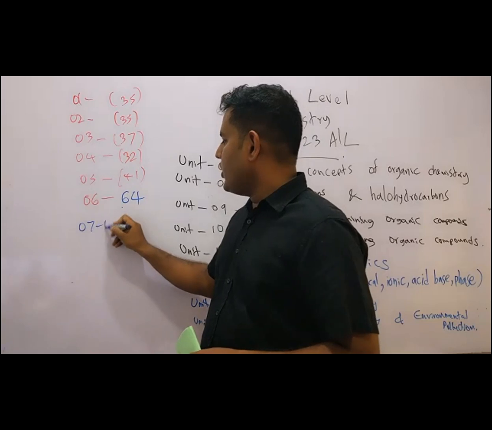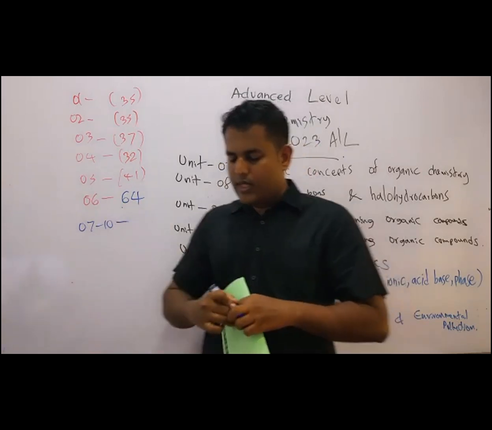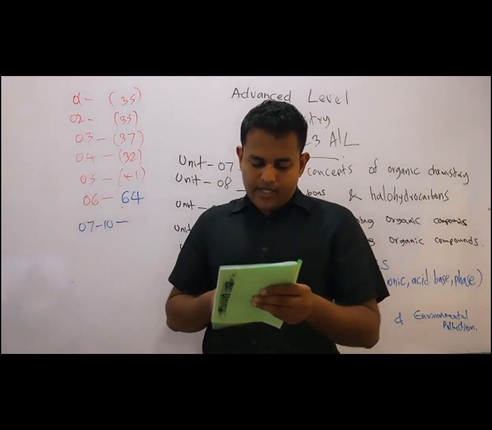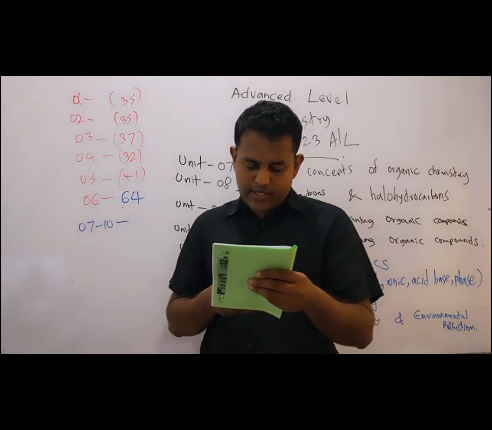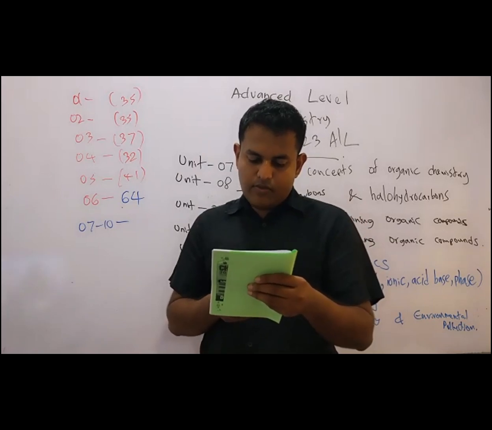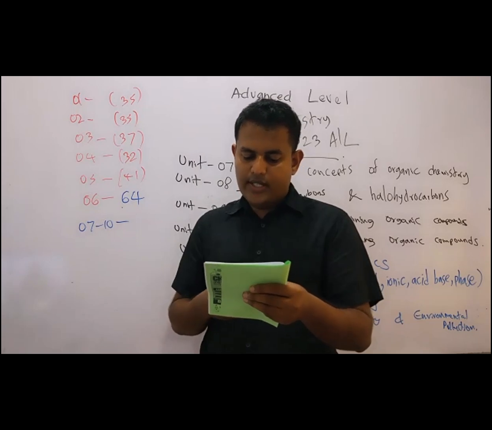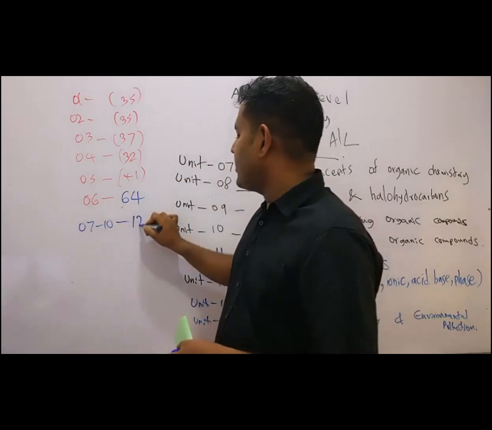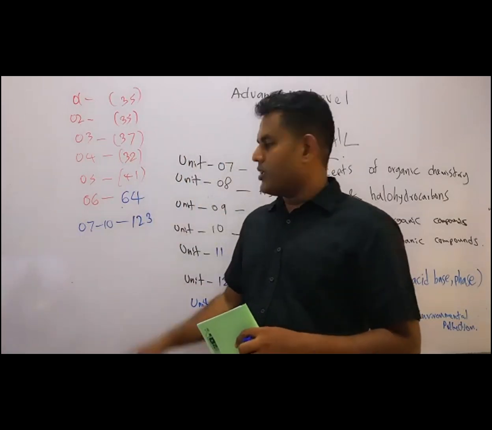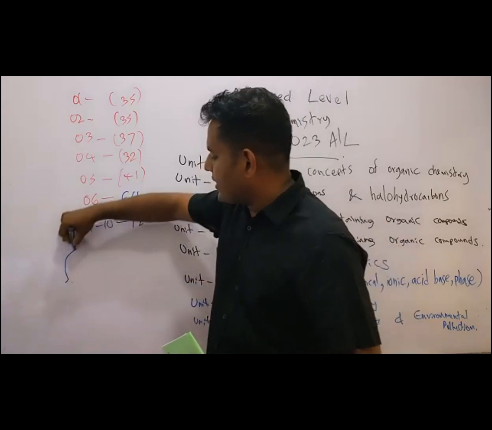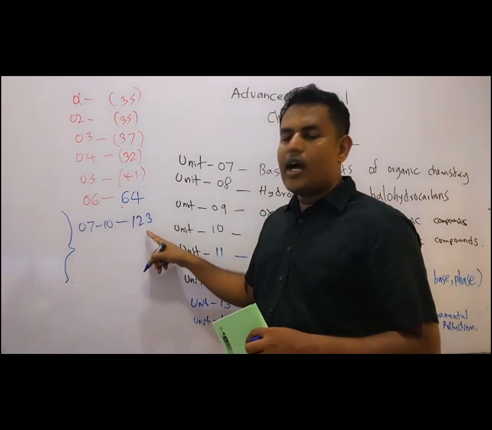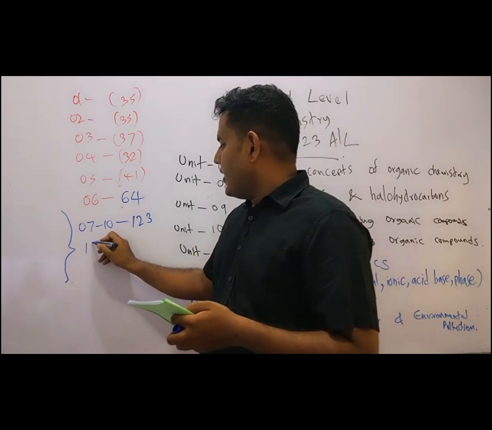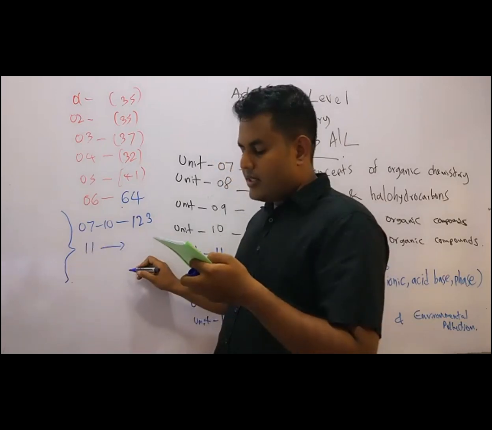Then unit 7 to unit 10, let's write it together. Basic concepts of organic chemistry. Just wait. 17, 46, again 46 and 40. So we have 123. I mean 7 to 10, 123 for organic chemistry. Unit 7 to unit 10, you can put a bracket like this and mention the range. Okay, 123. Then for unit 11, the kinetics lesson, it is 41.